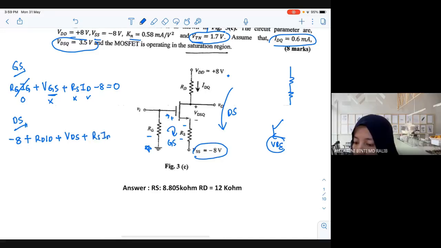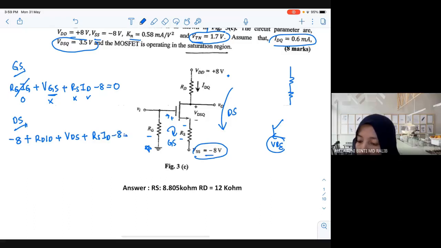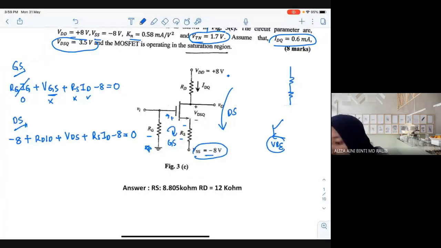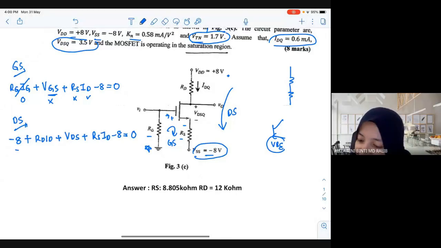Okay, correct. Then minus 8 equal to 0. Okay. Thank you, Amar. Is it correct, class? Najmi, is it correct? Correct.